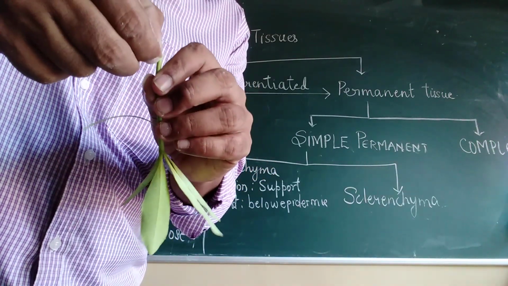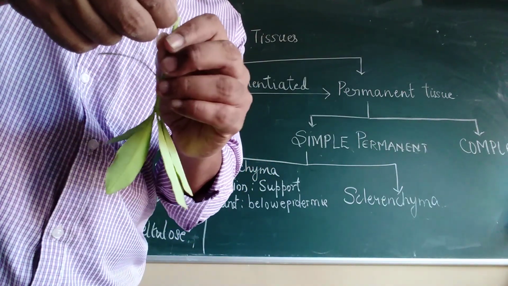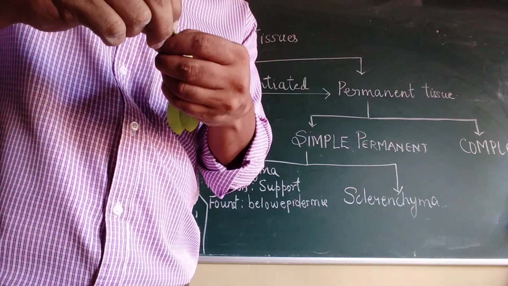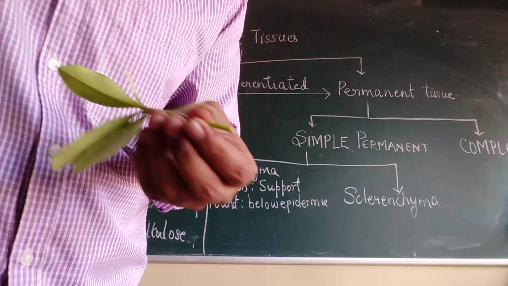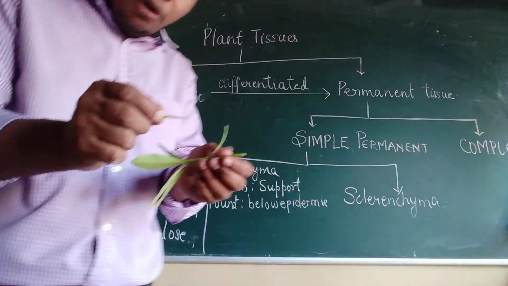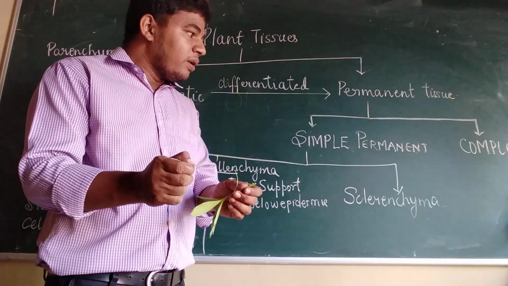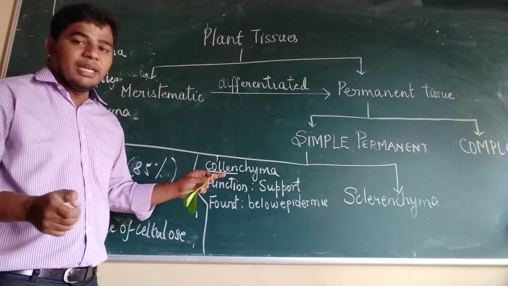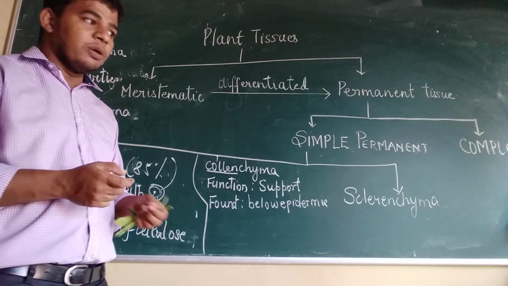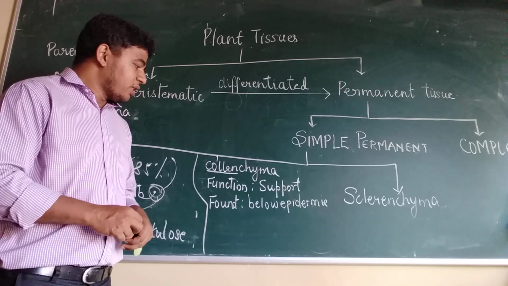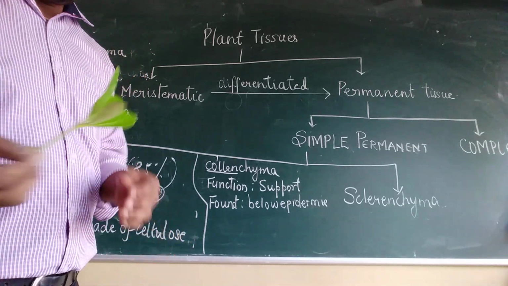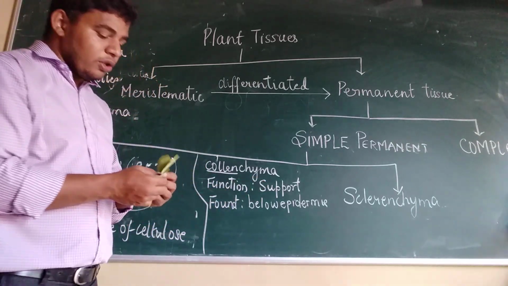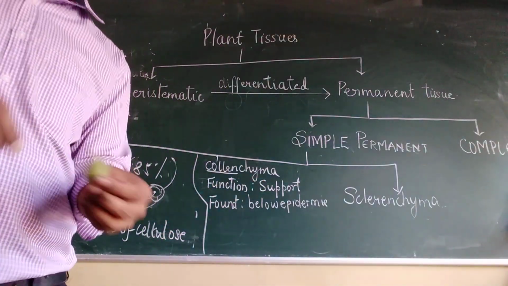If you get a thin layer, only then can you say it is the epidermis. If you peel the plant properly, this is the epidermis. I showed you all in the last class what the epidermis is, and collenchyma is present mostly in dicots. We have already studied monocots and dicots. This is found in dicots, and since its function is support, you can also find it in the petiole.